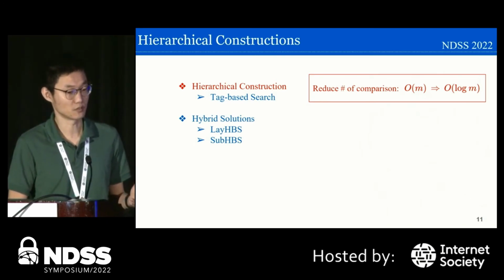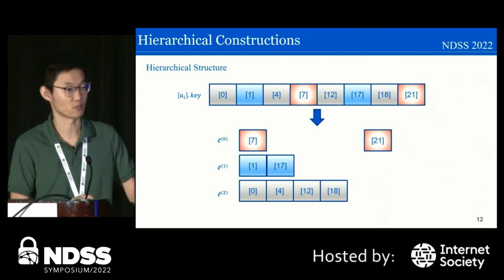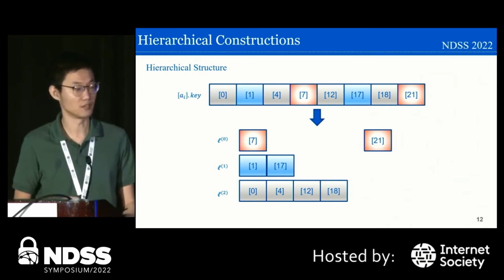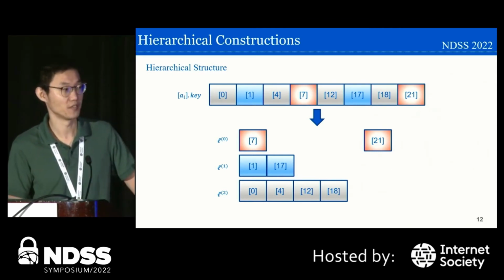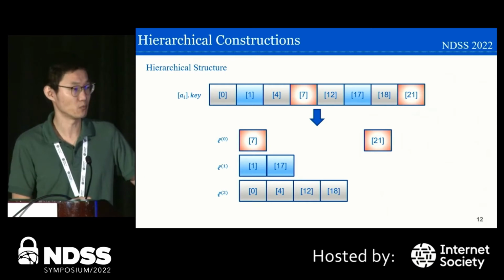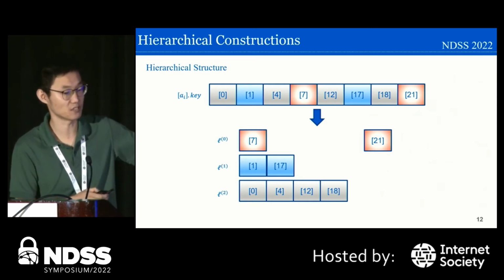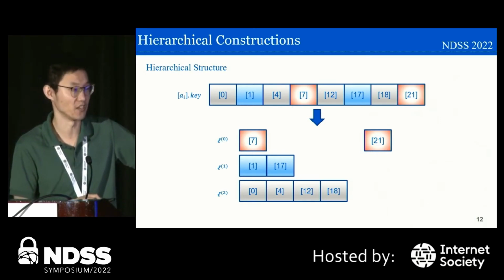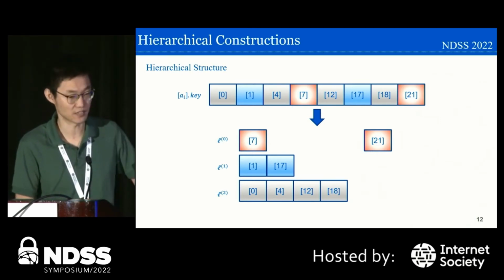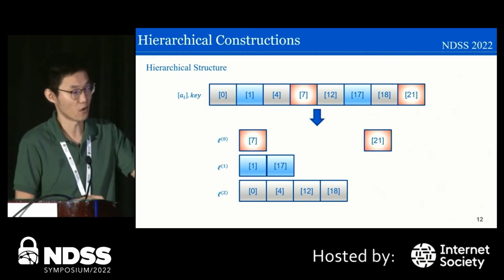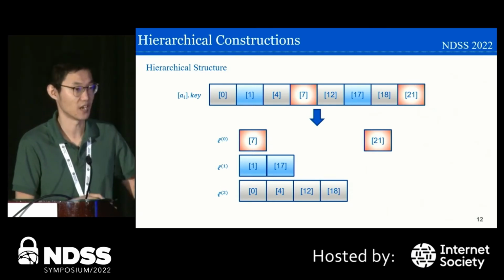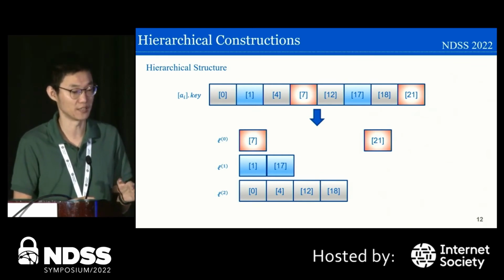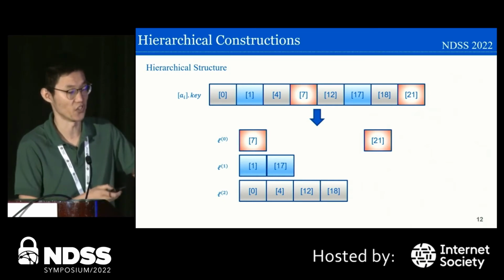To do so, we proposed a hierarchical structure. This structure is pretty close to a binary search tree. There will be in total log m layers here. When we are trying to do a binary search, we just start from the very top layer. During the first search, we touch the first layer. For the next search, we touch the next layer. This means that the order of accessing these layers is fixed and also public. We don't need to hide this information. The only information we need to hide is which element we access in each layer.